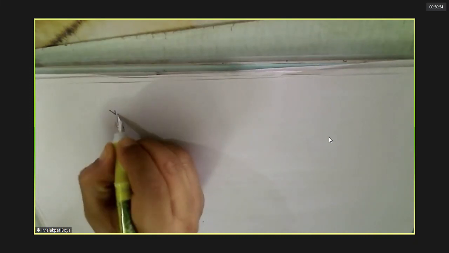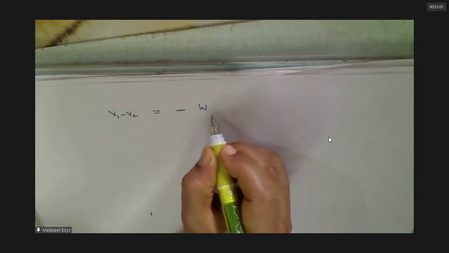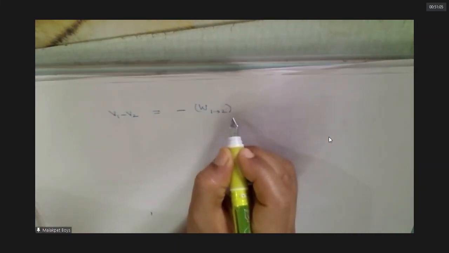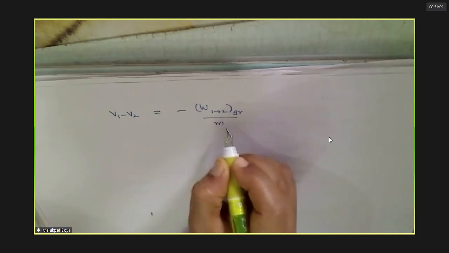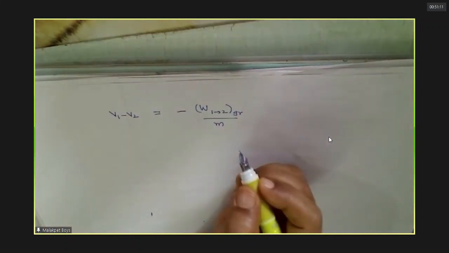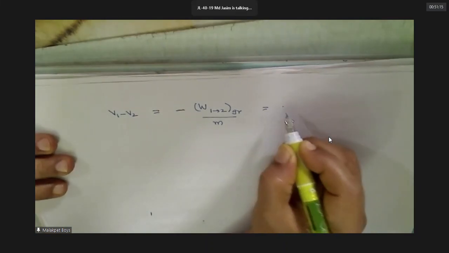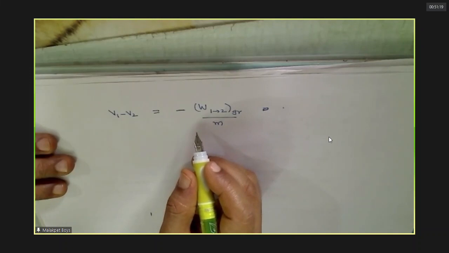See, this is what we got now. Do you agree with this? Yes, sir. So V2, so this plus, correct or plus, no? So V2 minus V1.